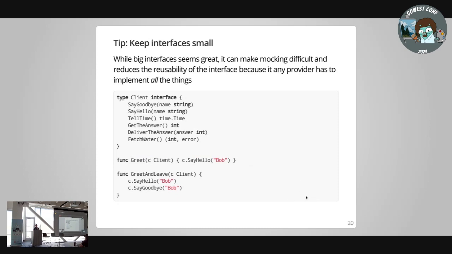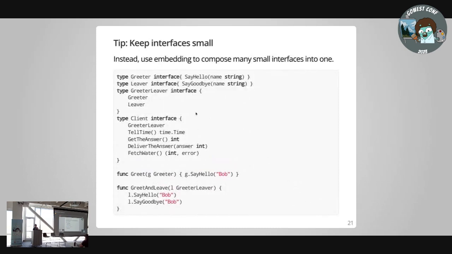So what do I do instead of a big interface? Make a bunch of tiny ones. I use composition, right? I have a greeter that has one method. I have a leaver that has one method. I have a greeter leaver that combines those two together. I have a client that then does all of the things. So I still end up with this big client, but the functions that don't need everything from the client can use the tiny interfaces. And now I have way more flexible, reusable code for this. Again, I still get that big client, but this kind of composition just makes all your code better.